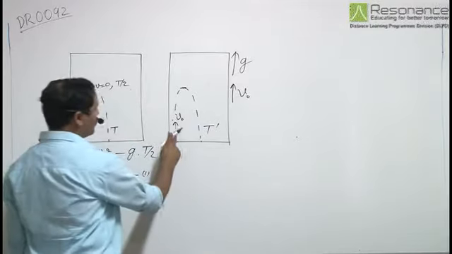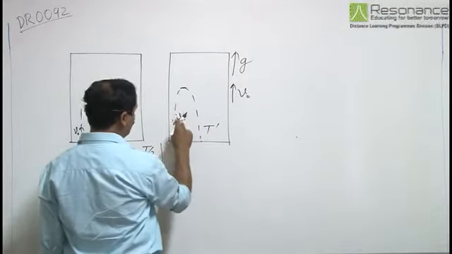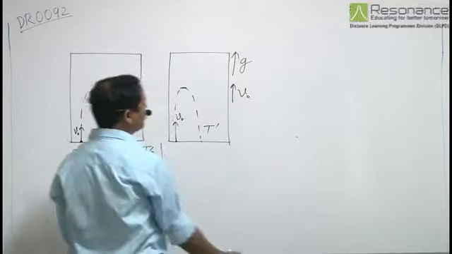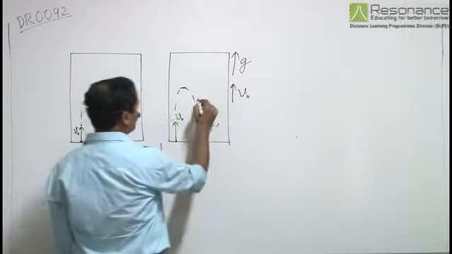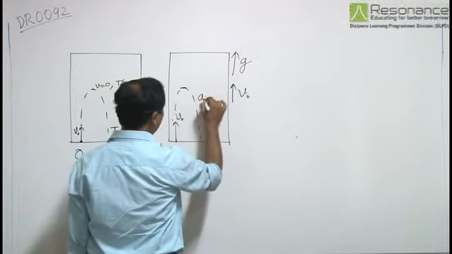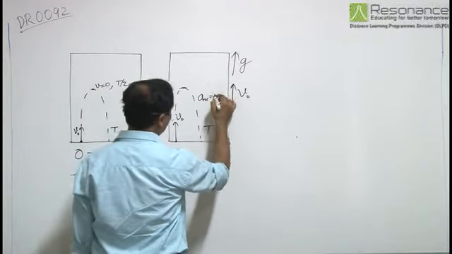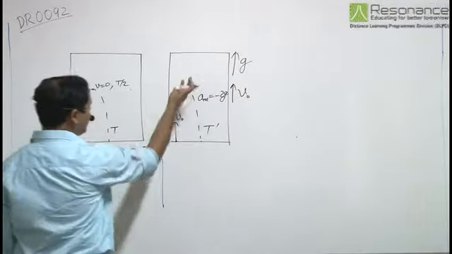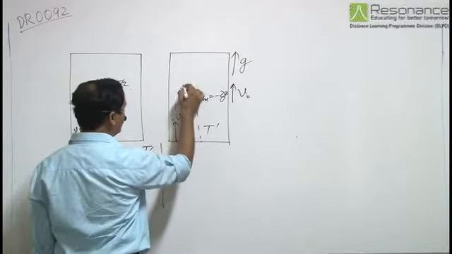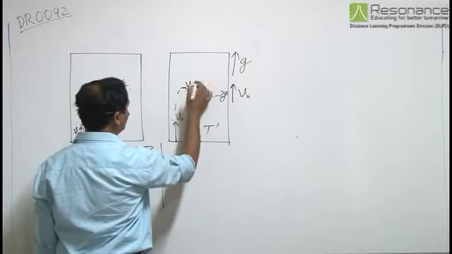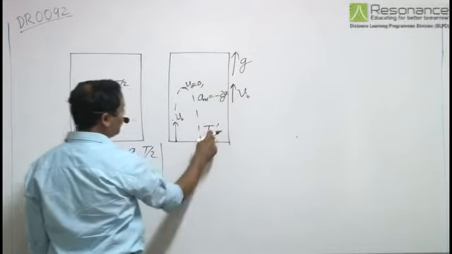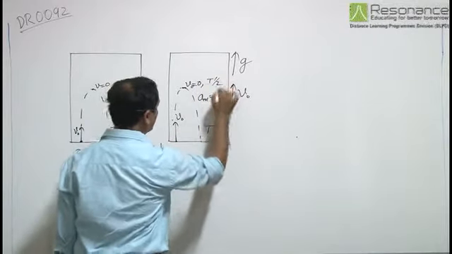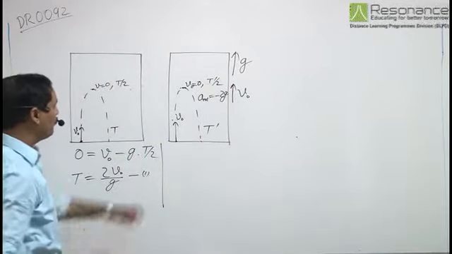Now the particle was thrown with respect to the lift with a speed v naught, and the lift is moving upward with acceleration g. So for the particle, the relative acceleration is minus 2g. Here again, at the highest point with respect to the lift, the velocity is 0, and if the new time of flight is taken to be T dash, the time to reach the top is T dash by 2.